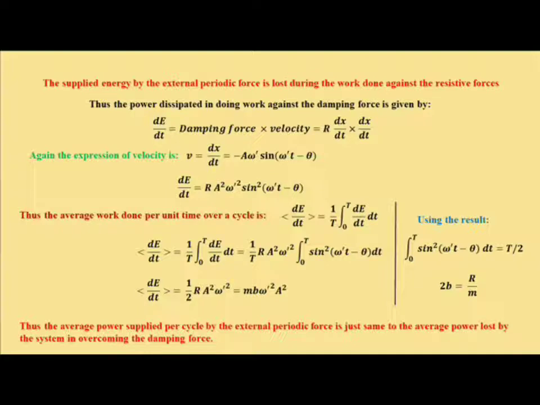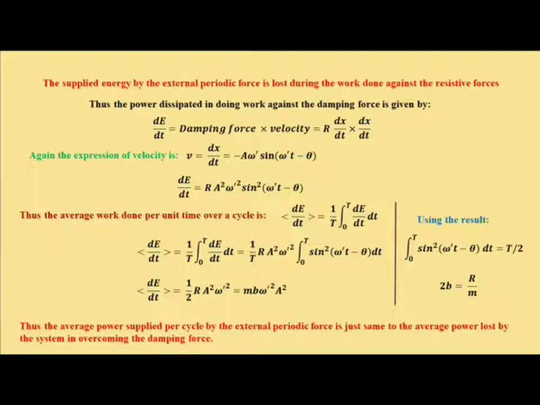So the time average of dE/dt is 1 by T, integral from 0 to T of dE/dt dt. We have already performed this kind of integral. Putting the value of dE/dt and taking the constants out of the integration, we have 1 by T R a square omega prime square, integral 0 to T of sin square (omega prime t minus theta) dt.